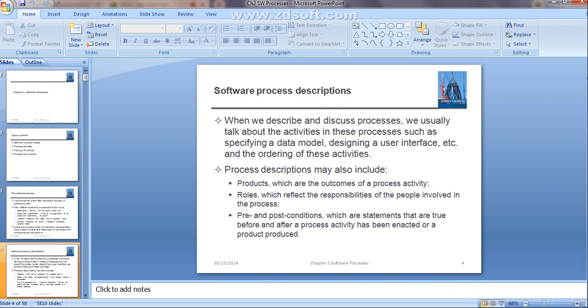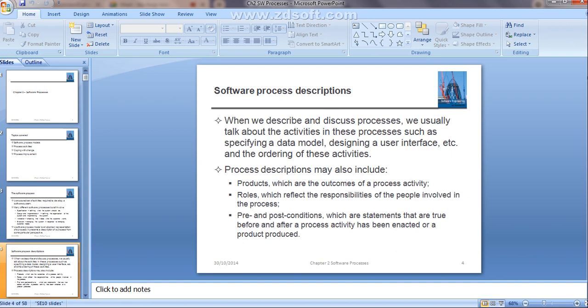Products are nothing but the outcome of the process activity. If I consider, for example, the architecture design, this is an activity. What is it going to give you? It is going to give the model for the system or the software architecture. That is the outcome of that particular activity.